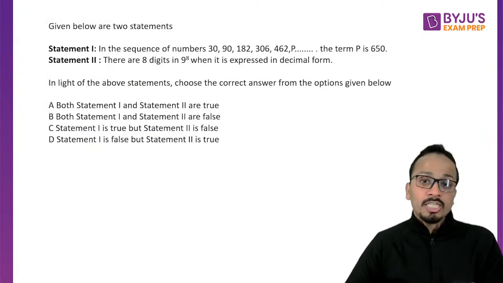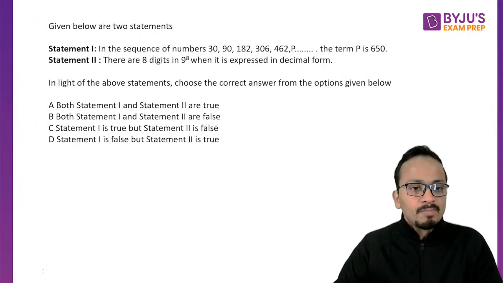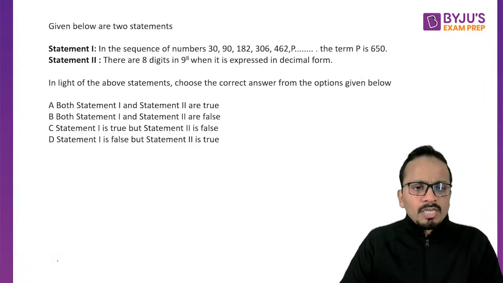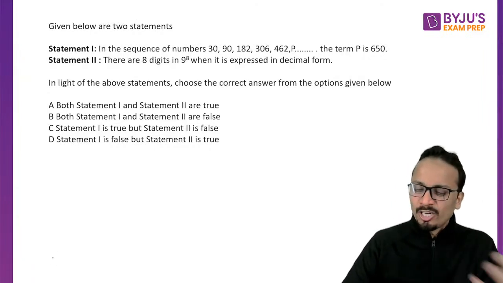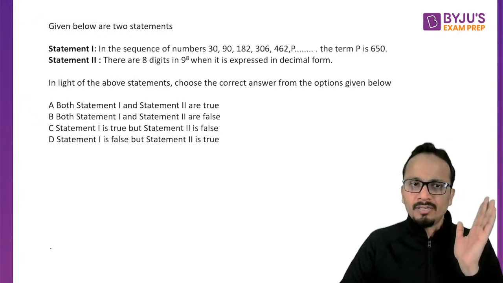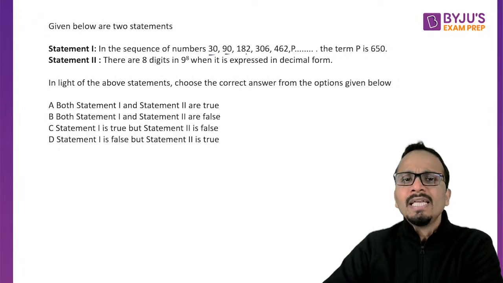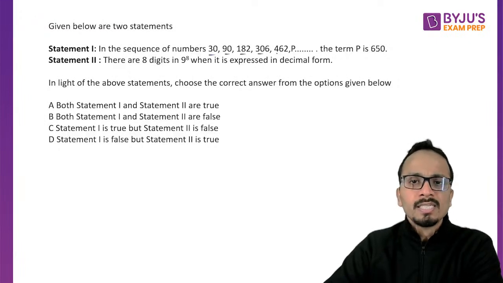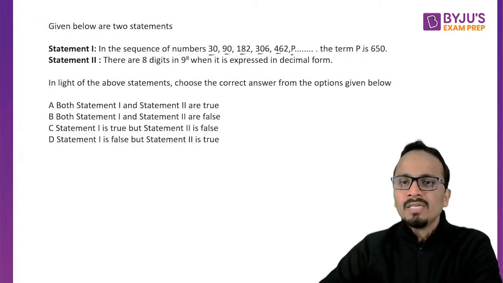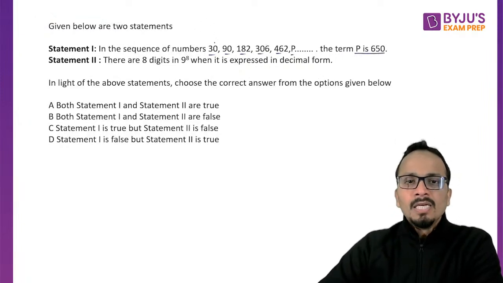Again, the same type of question, two statements are given, and you'll have to determine which of these statements is correct. All right. Now, if you come back to this question in the second or third round, then I would say that this question must be attempted. Okay. So first of all, sequence 30, 90, 182, 306, 462 and P, and they are saying that P should be 650. Now 30 and 90, the difference is 60.